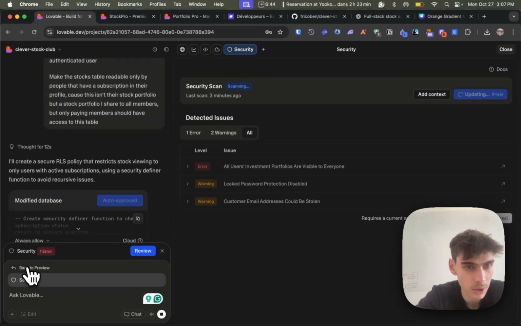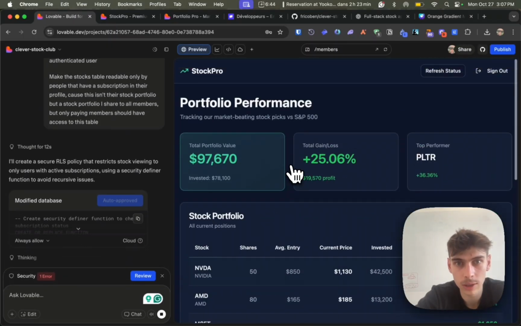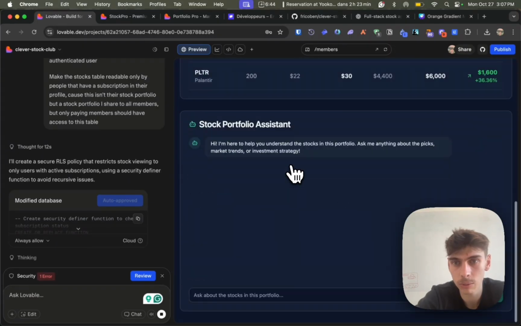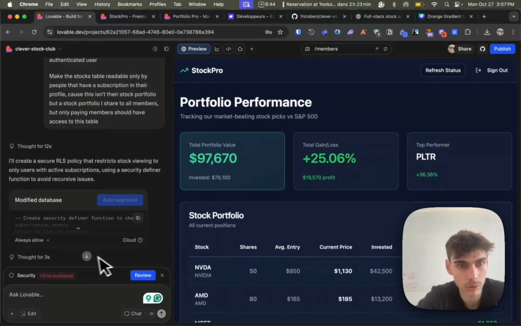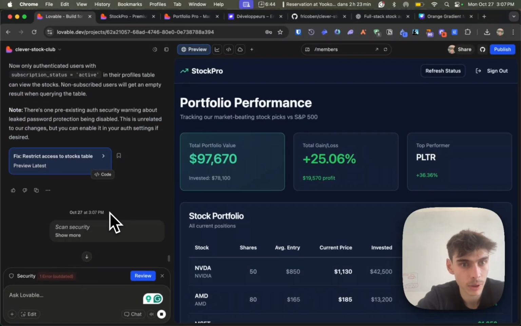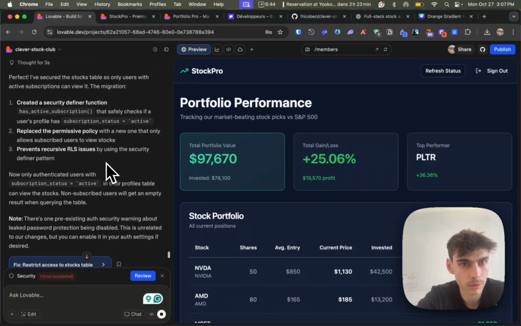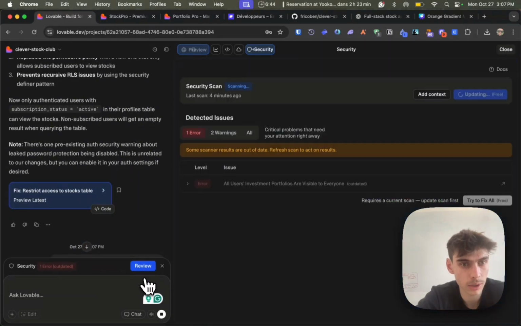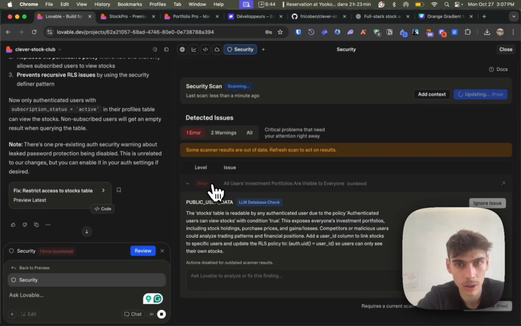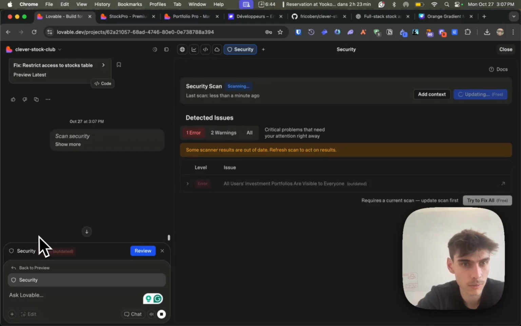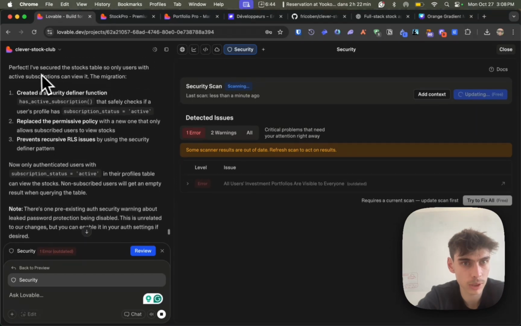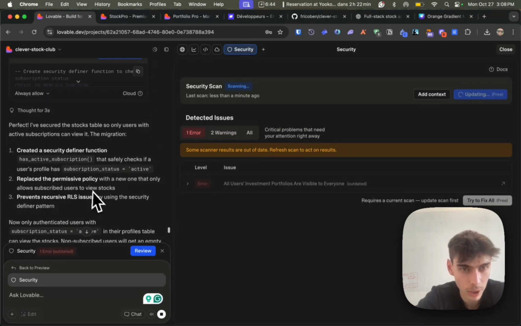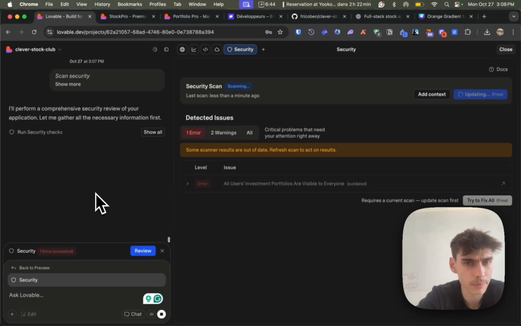So let's continue that and go back to the preview. So for the moment we have our stock portfolio, and we have a little chat here for people that don't understand. It's pretty cool. Okay, so it's still scanning the security. Okay, so it scanned the security and we'll see if the review error went away.